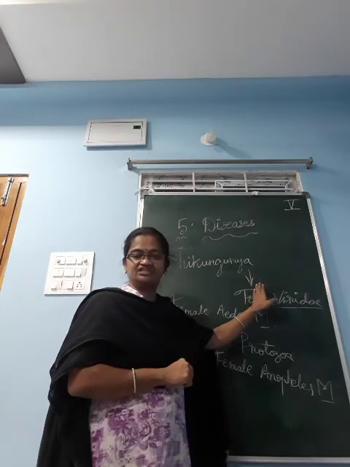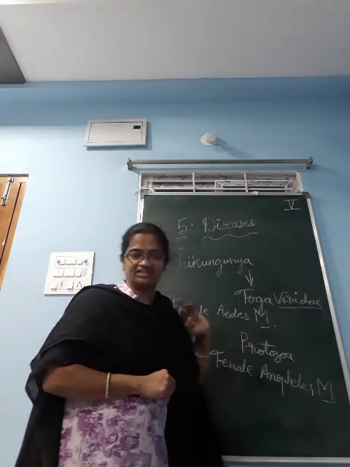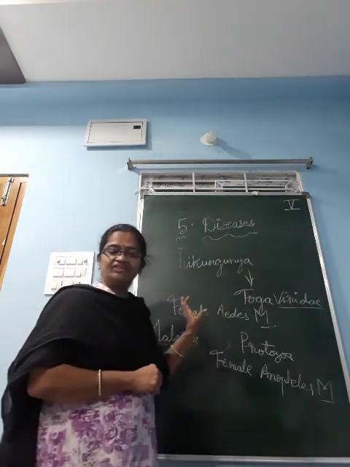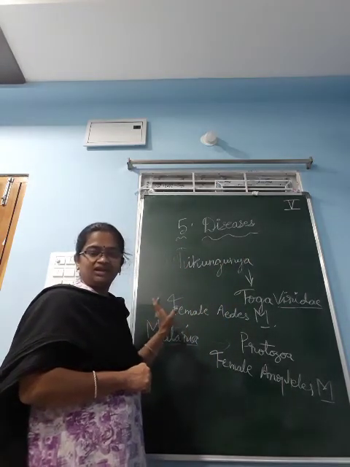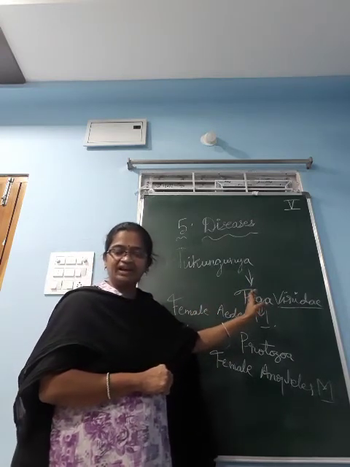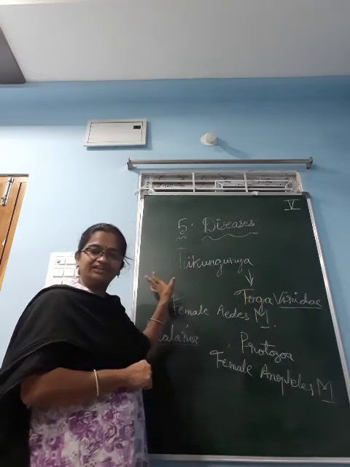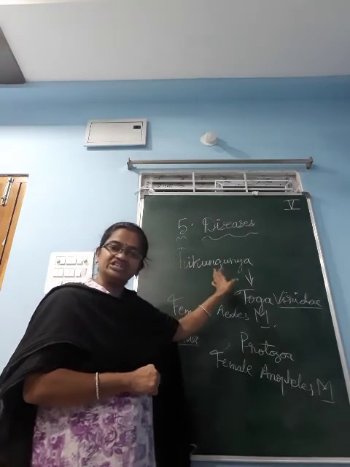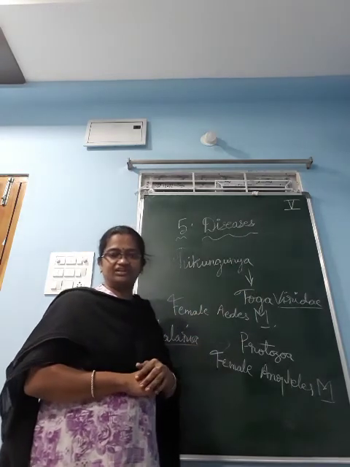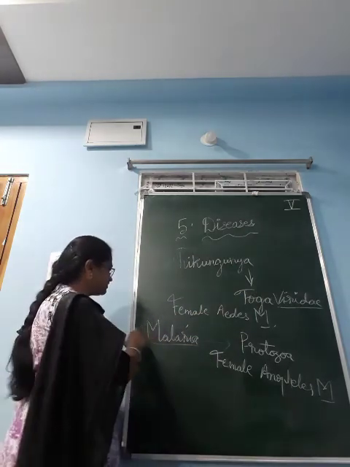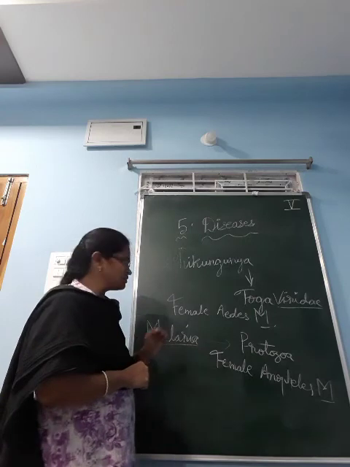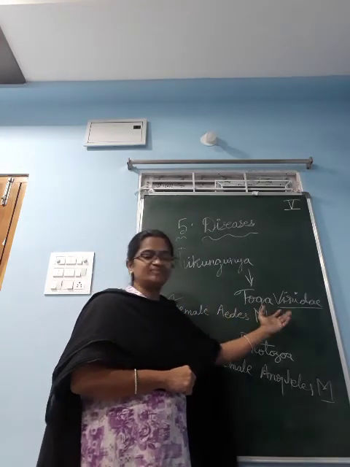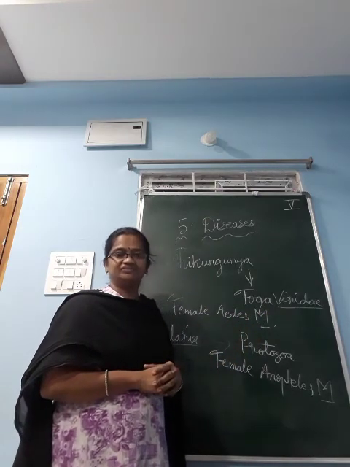For malaria? Write it. Second is the vector: vector for dengue, chikungunya, malaria. And the third one is symptoms: symptoms for dengue, chikungunya, and also malaria.